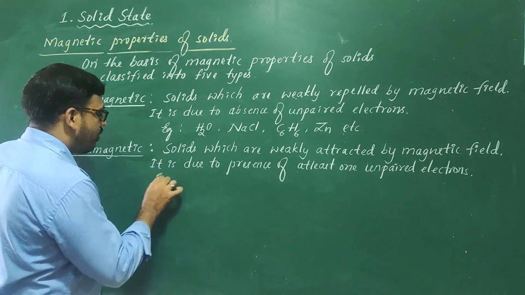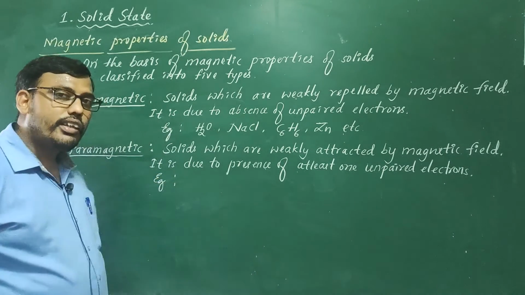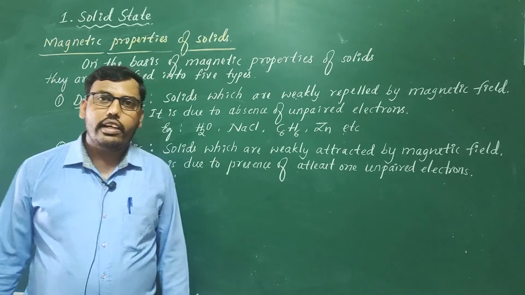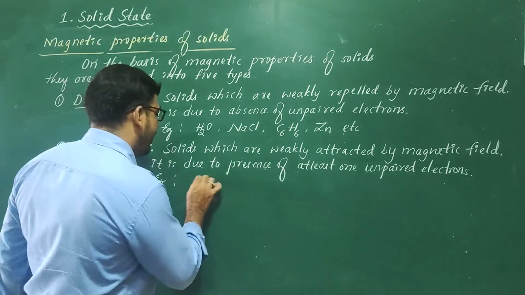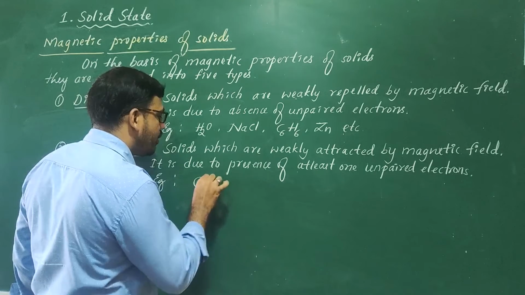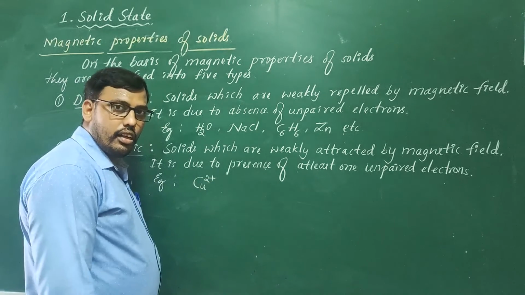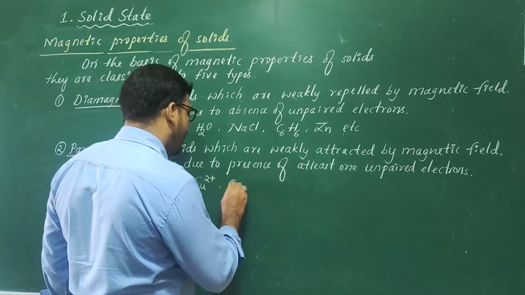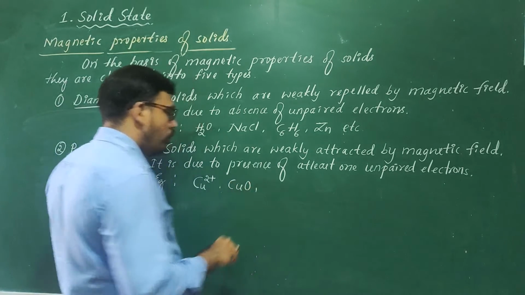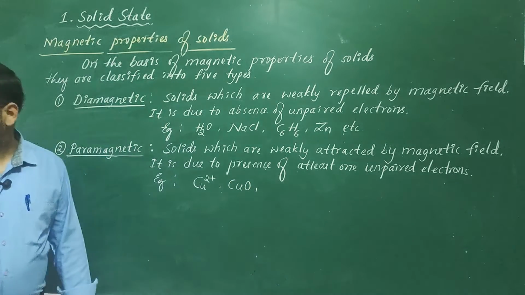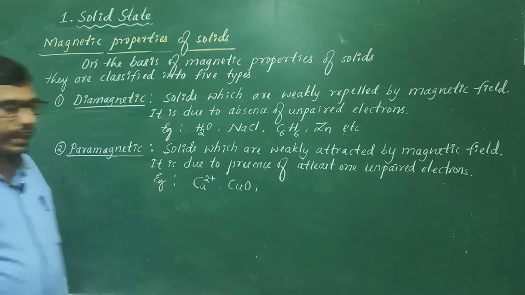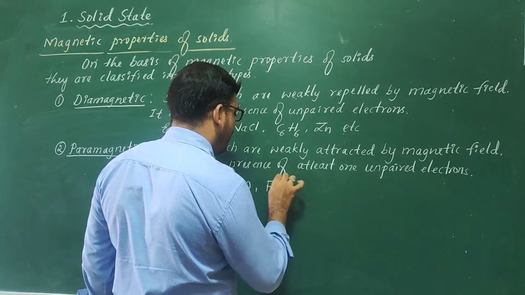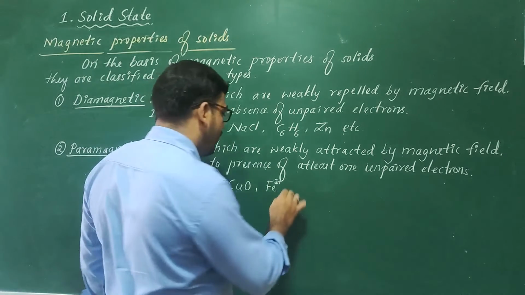Okay. So coming to examples. Solids containing metal ions which contain at least one unpaired electron are the examples. Example: Cu2+ ions. You can take cupric sulfate CuSO4, or you can take CuO. Similarly, you can take Fe3+ ions or Fe3+ ion containing compounds like Fe2O3.